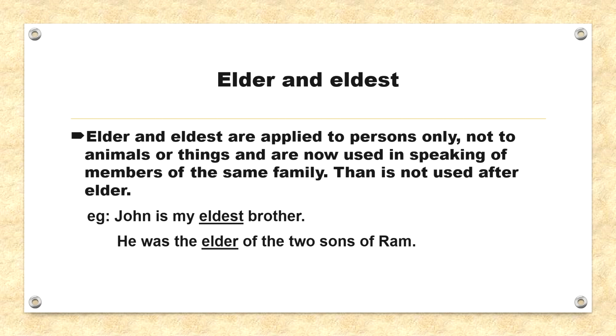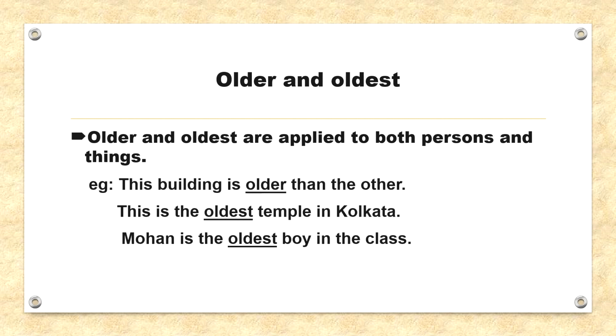Now, moving on, elder and eldest. So, elder basically means of earlier birth. So, elder and eldest are applied to persons only, not to animals or things, and are now used in speaking of members of the same family. So, keep this in mind, it is used for members of the same family. And one more important thing, than is not used after elder. So, for example, John is my eldest brother. He was the elder of the two sons of Ram.